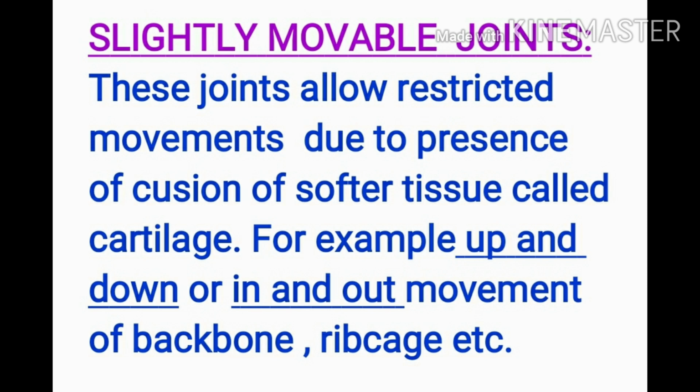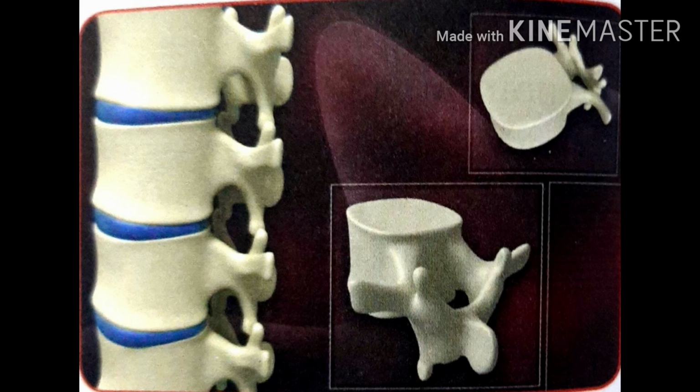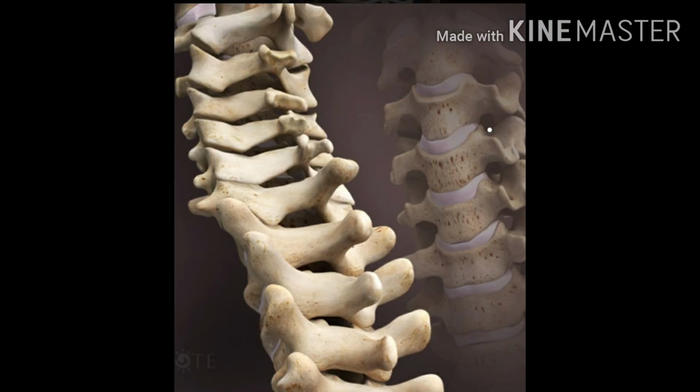Now, the slightly movable joints. These joints allow restricted movements due to the presence of softer tissue called cartilage. These types of joints can allow up and down or in and out movement, such as in the case of the vertebral column.